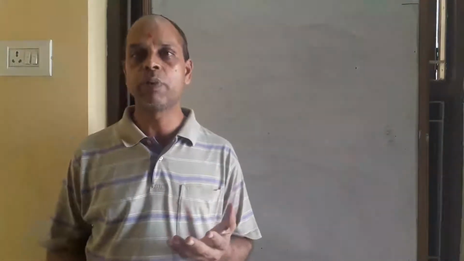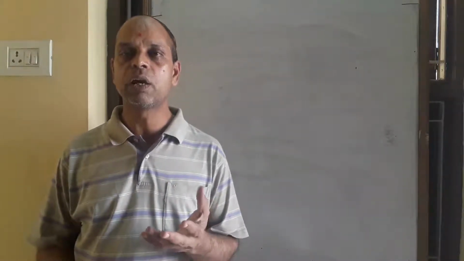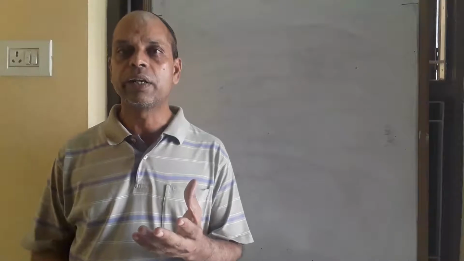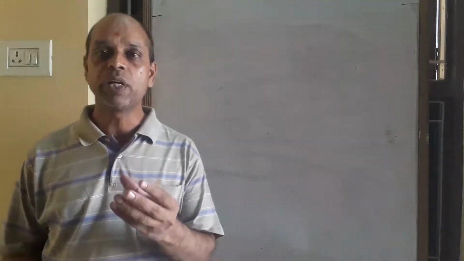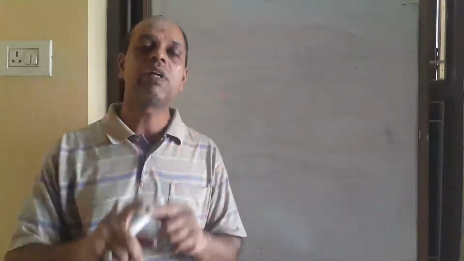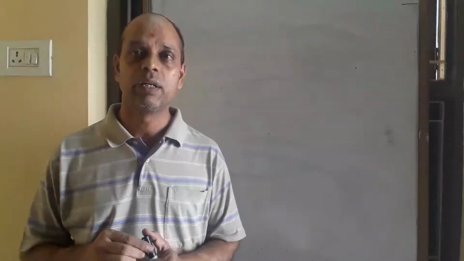Today I want to start a topic: electric charge. Simple topic, electric charge. First of all, the question that arises in our mind is, what is electric charge? You know mass is responsible for producing a gravity field. When a body is kept at a place, it produces a gravity field around it, and this property is produced due to the mass of the body.